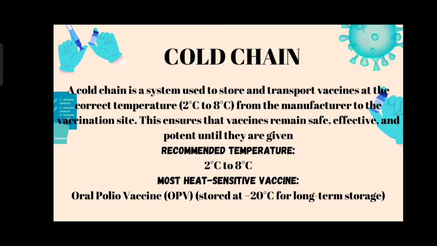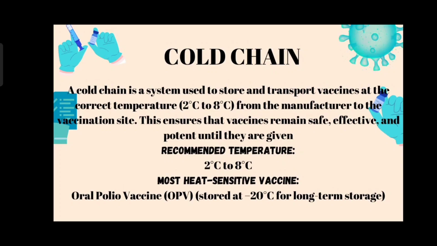So the next topic is cold chain. Cold chain is a type of system which is mainly used to store and transport the vaccines. The cold chain will help to transport the vaccines from the manufacturing site to the vaccination site at the correct temperature.